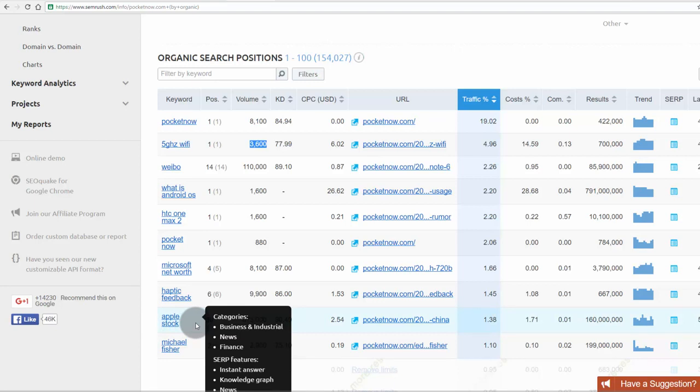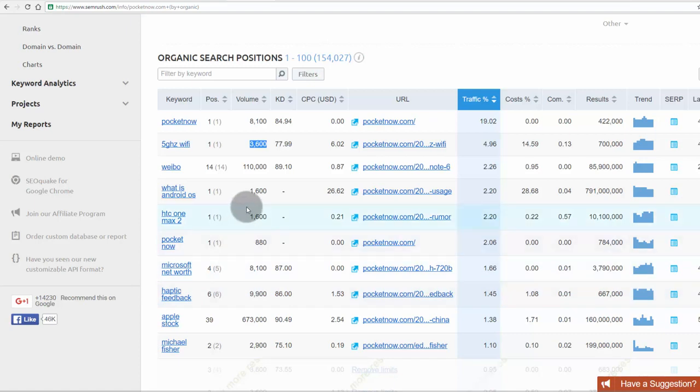So this is how you should form a strategy. You should collect keywords which get a considerable amount of volume and are also easier to rank for on the front page. So what are the keywords I'm going to collect from this list? I will choose 5 GHz Wi-Fi, what is Android OS, HTC One Max 2, that's all.